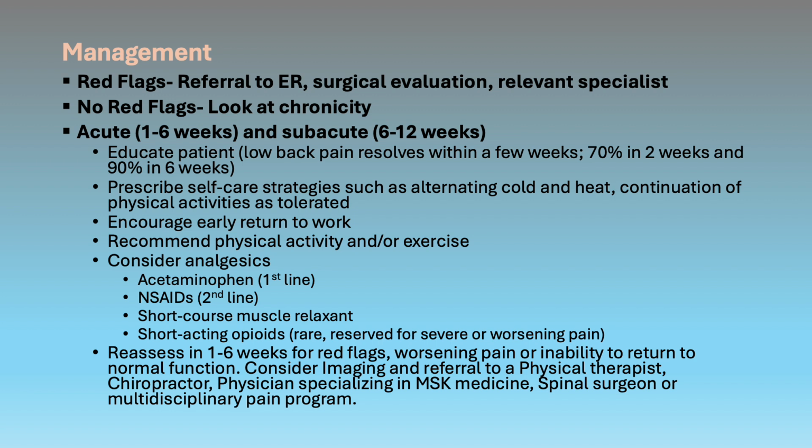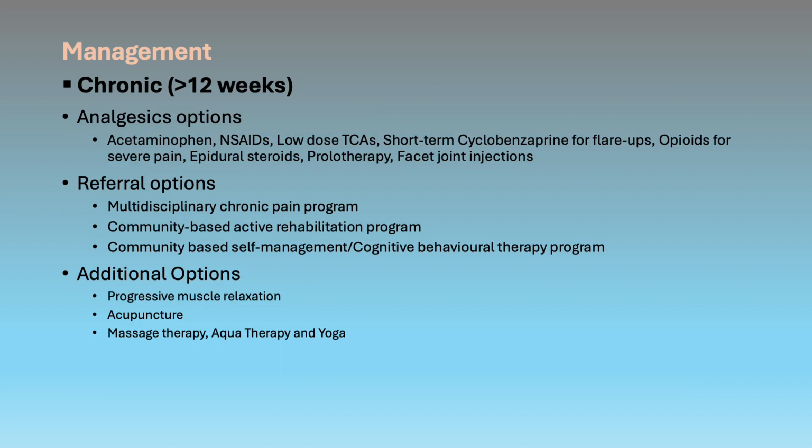You could consider analgesia, where acetaminophen is first line and NSAID is second line. You could use a short course of muscle relaxant. Opioid use is rare for acute pain and is only reserved for severe or worsening pain. Remember that any patient that you see who presents with acute pain, you need to reassess them in 1 to 6 weeks for development of any red flags, worsening pain, or inability to return to normal function. And if that's the case, you always need to consider imaging and referral to a relevant specialist.